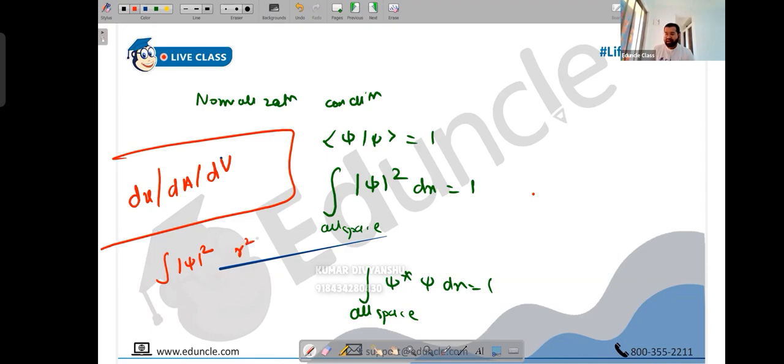If you write dV, will I have r square then? Yes, in dV you have spherical coordinates: r square dr sin theta d theta d phi. After integrating sin theta d theta d phi you will get 4 pi, so you can directly write 4 pi r square here. That's spherical symmetry. So in case of dV, you have to write this, and you get a very different result, because you have another r-dependent term. But a common mistake students make is they end up writing only dr. You have 4 pi r square here.